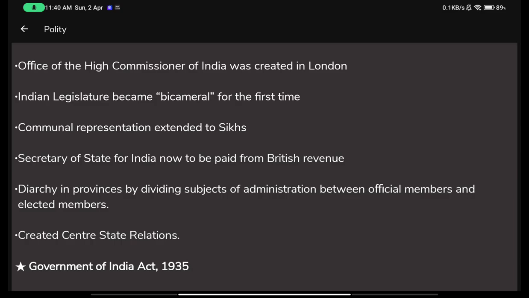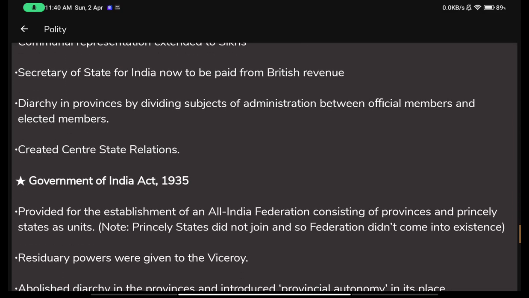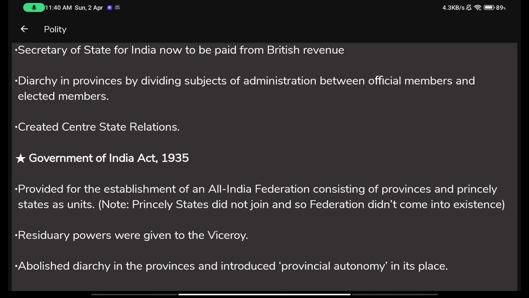Communal representation was extended to the Sikhs. Secretary of State for India was now paid from the British revenue. Up until now, it was paid from the Indian revenue, but now it was paid from British revenue. Diarchy in provinces by dividing subjects of administration between official members and elected members. So official members were still the same, but now they had a new concept of elected members. Earlier I thought that the members had to be elected, but no, they retained the previous members, and they gave a new concept that more members would also come through election.